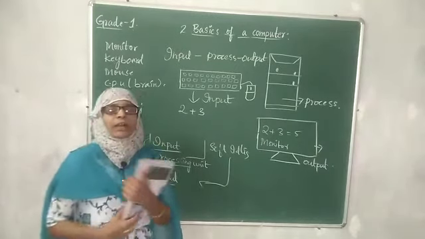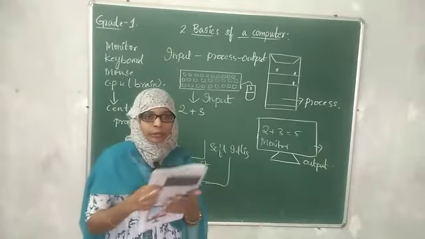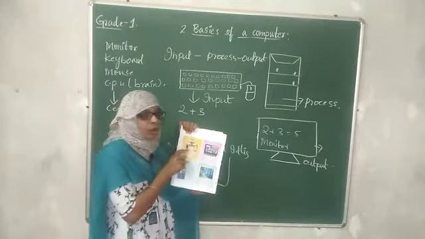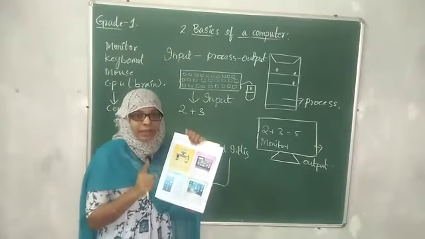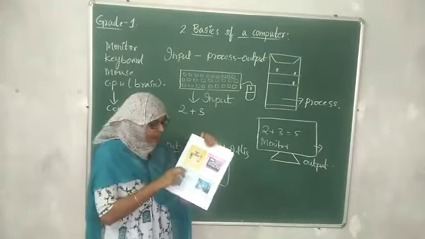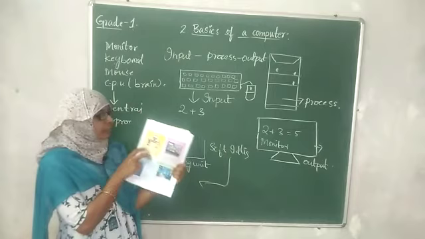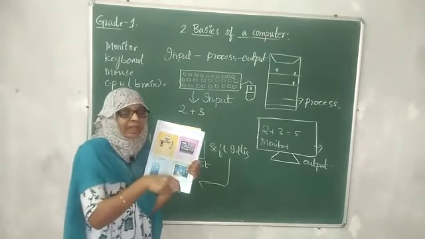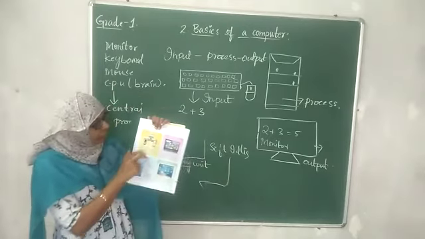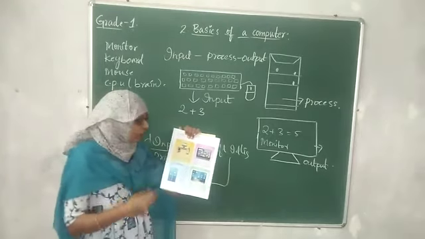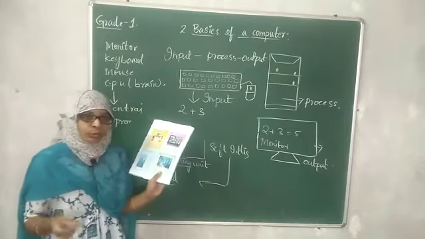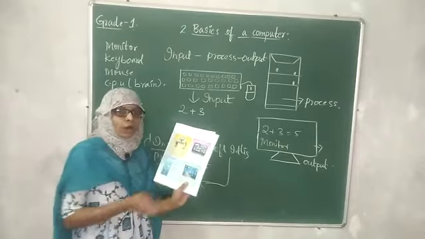So children, we have different types of computers. You can see in the textbook here, some examples. The first is the desktop computer. What is that? It is a computer which is fixed on a desk or table. This computer is placed on a desk or a table. These computers are used in schools, offices and shops.